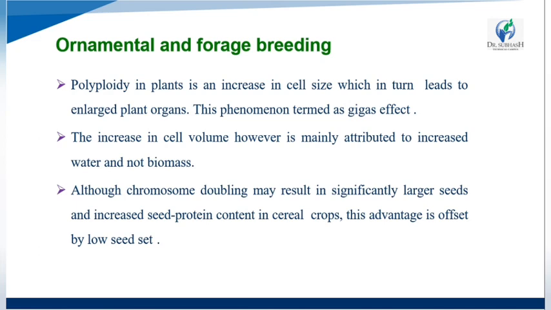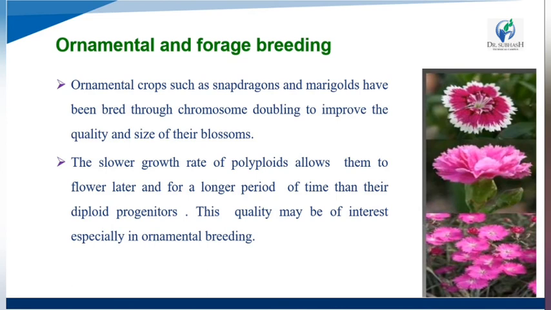contained in the kernels of crops, the advantages are offset by the low seed set. Ornamental crops such as snapdragons and marigold have been bred through chromosome doubling to improve the quality and size of the blossom.